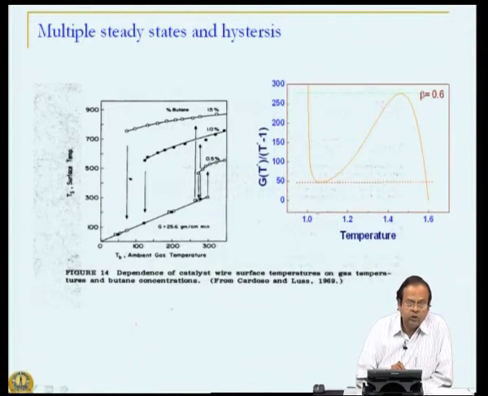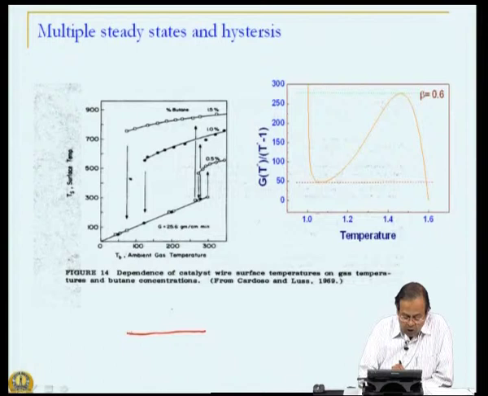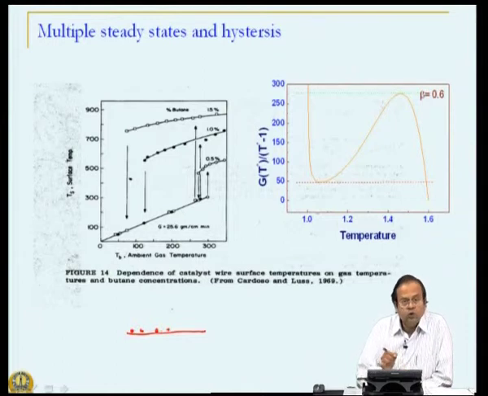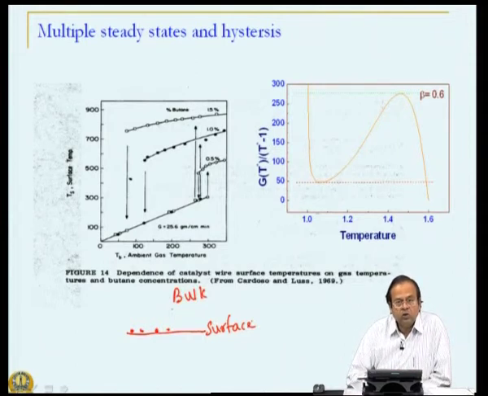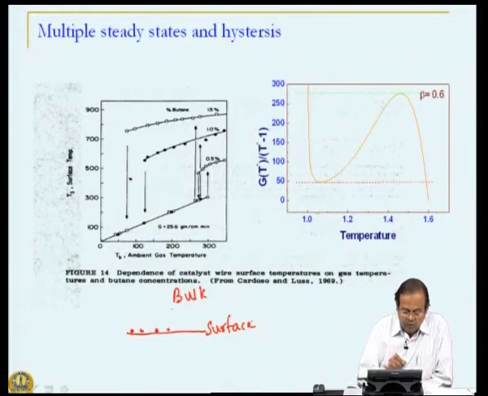butane dehydrogenation to butene over a catalyst, and this catalyst is now a wire catalyst, a thin wire, and the catalytic elements are only on the surface of this wire. So, there is no diffusion to speak of. So, what is important here is you have bulk and then you have surface, and the entire reaction is on the surface. So, there are only external resistances in this particular case. So, first let us look at the behavior that we see here.